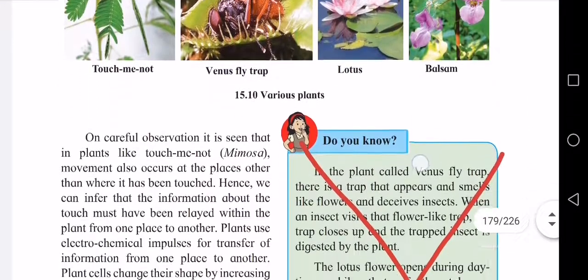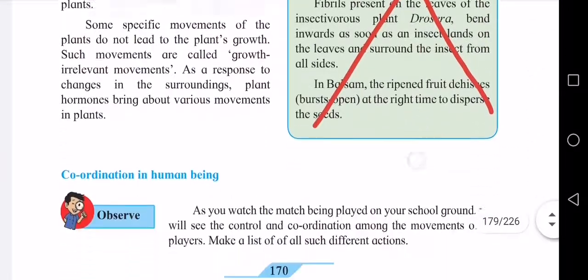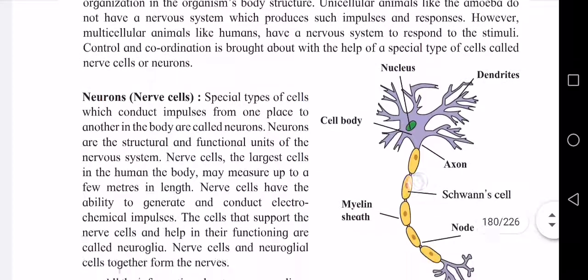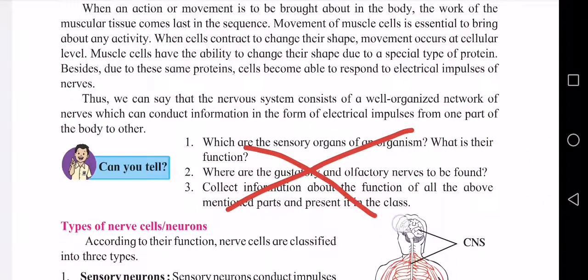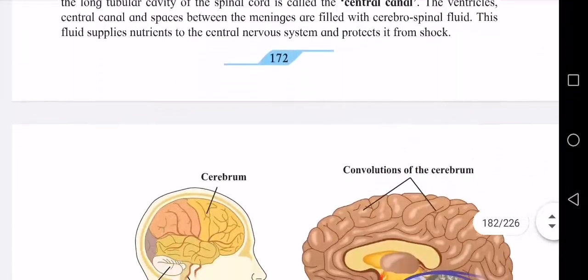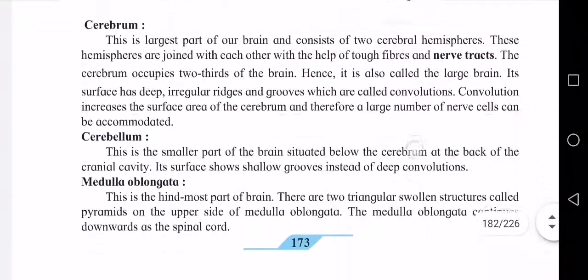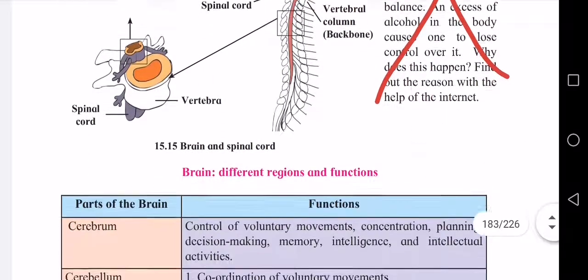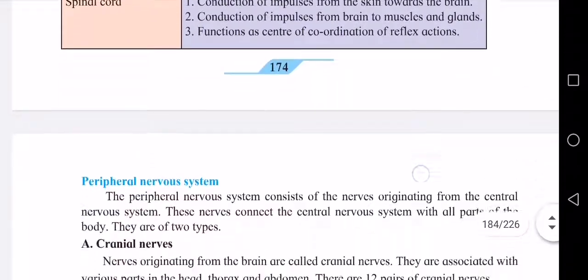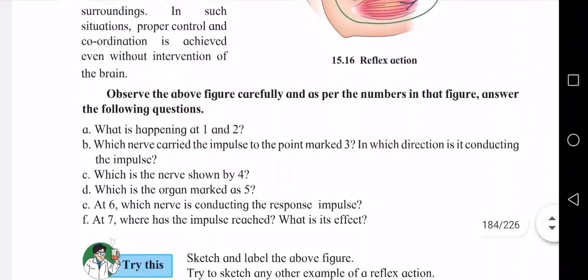Then moving to page 169, do you know you cancel. Then 170 also, do you know you cancel. Then page 171, everything is there. Page 172, can you tell, cancel. Then page 173, you keep as it is. Page 174, find out, you cancel. Then next moving to page